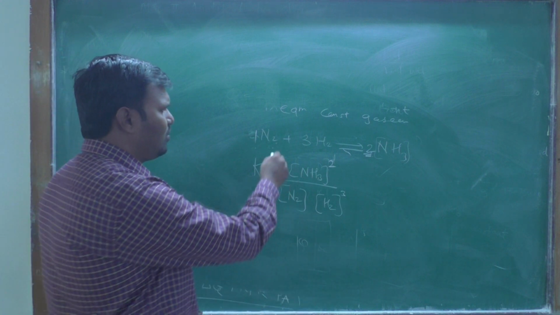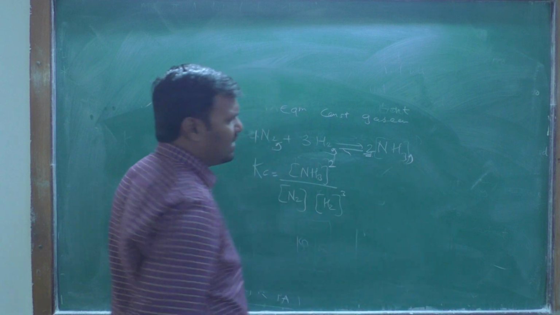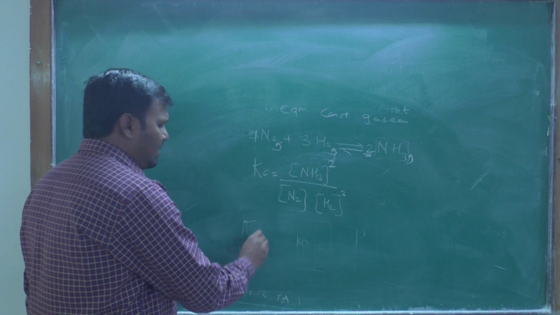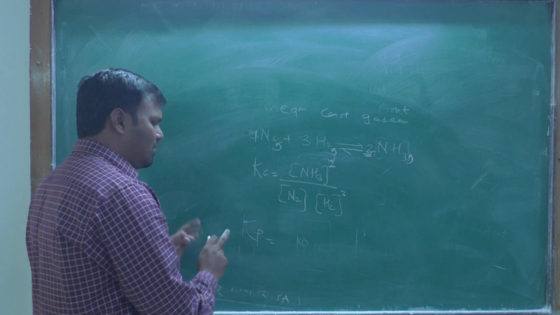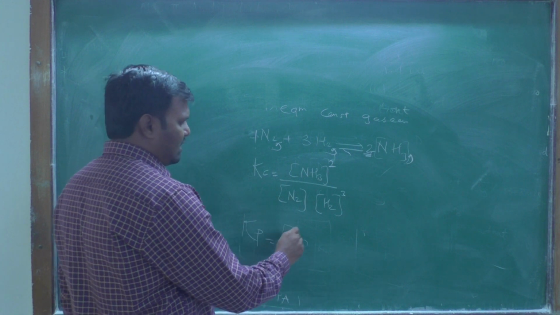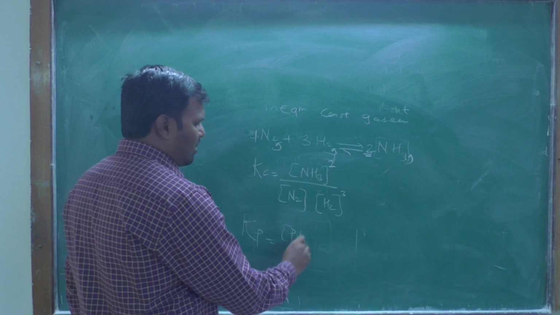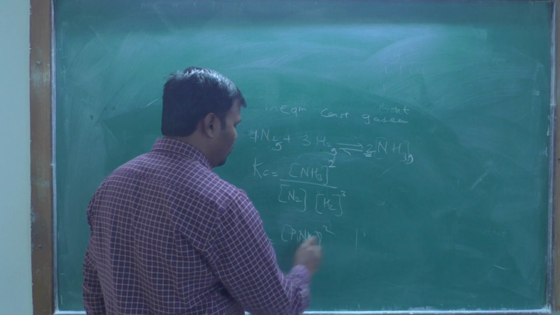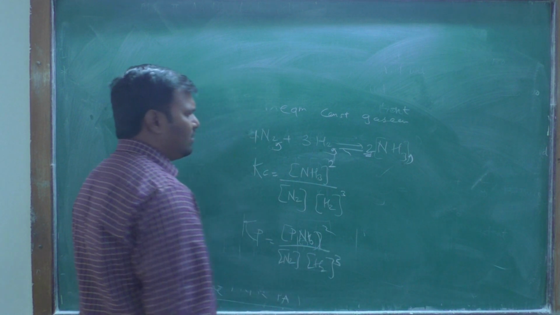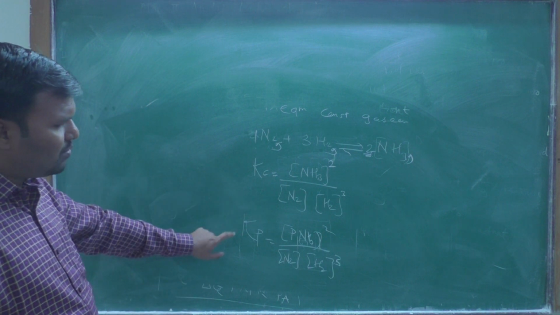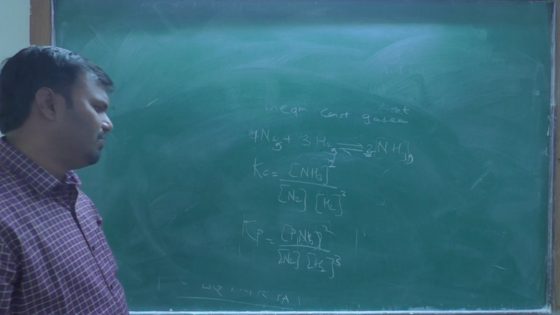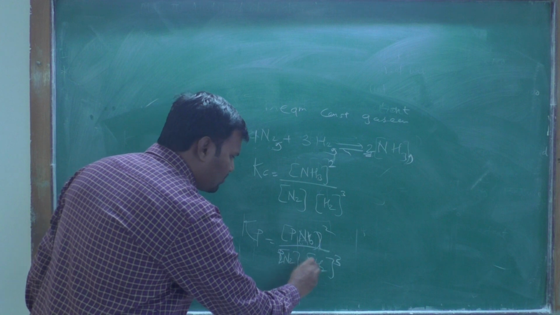This is a homogeneous equilibrium, because the reactants and products are all gases. For gases there is also Kp, the equilibrium constant in terms of pressure. So we can write the partial pressure of NH3 raised to 2, divided by the partial pressure of N2 times the partial pressure of H2 raised to 3. In this way we can write the Kc and Kp values, the equilibrium constant in the form of concentration and in the form of pressure.